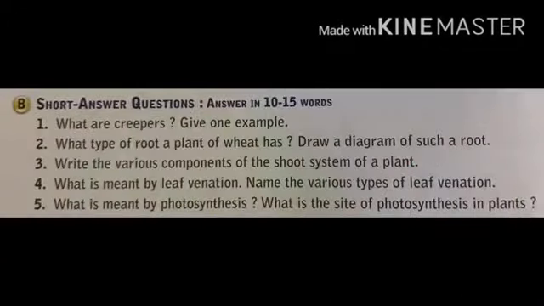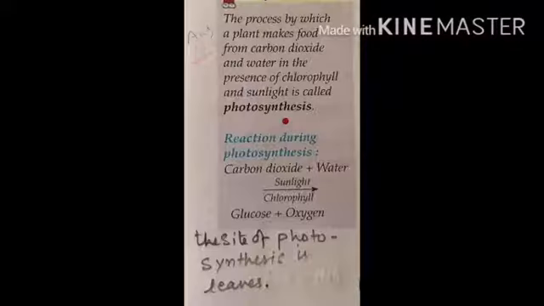Now the fifth question. What is meant by photosynthesis? What is the site of photosynthesis in a plant? The answer to this question is on page number 100.